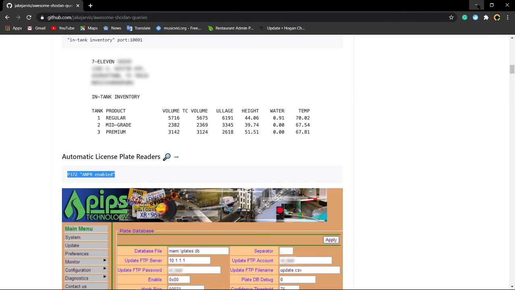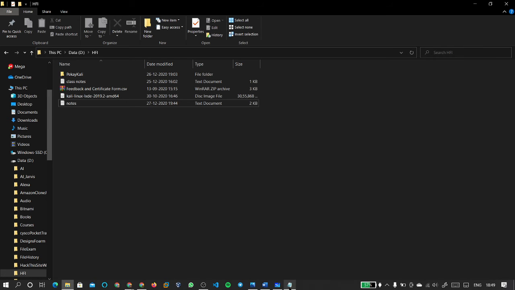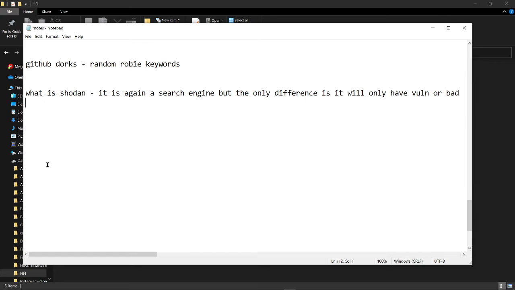For now, we have completed Shodan keywords, where you can find this Jake Jarvis list. For now, we have completed information gathering, that is phase one of information gathering.